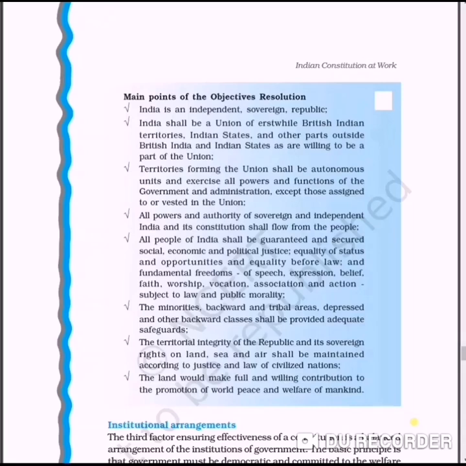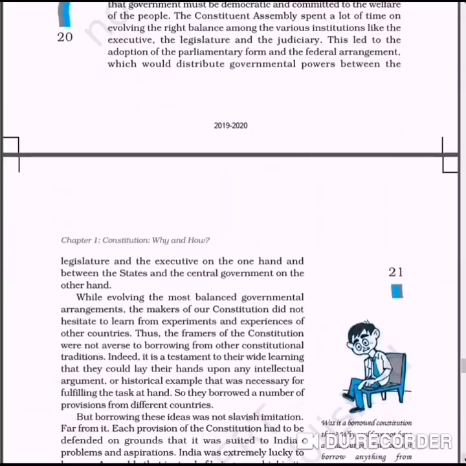The minorities, backward classes and tribal classes will also be provided adequate safeguards, because in India there was the caste system. So it was very important to safeguard the minorities and the backward classes, those who are in very less number, and those who were often deprived of the basic facilities. So the constitution makers focused on how to uplift the minorities and the backward classes. So many reservations and special rights are given just to uplift the people. Then we will talk about the other features of the constitution.